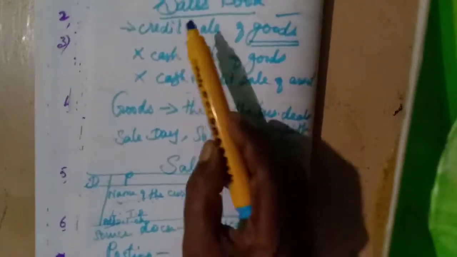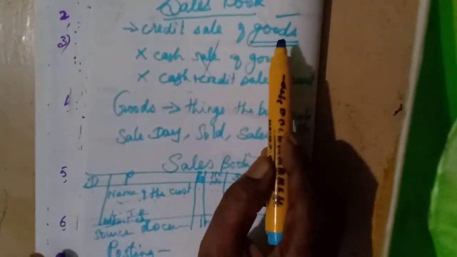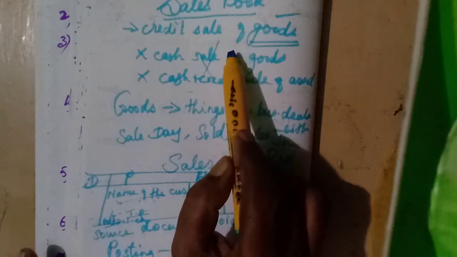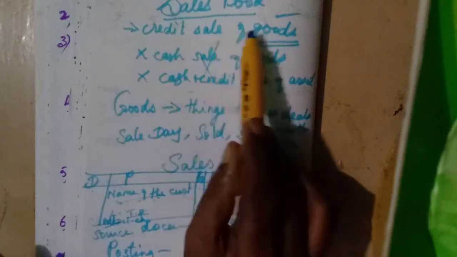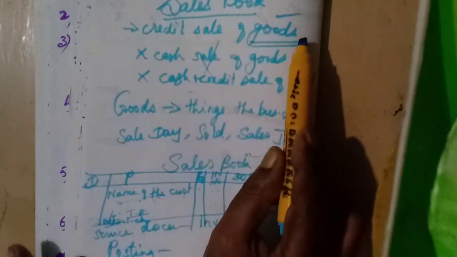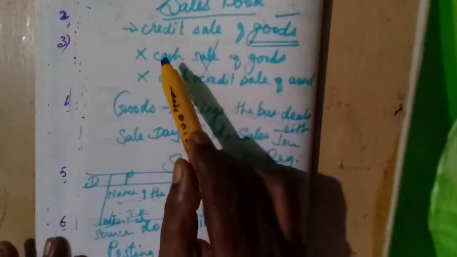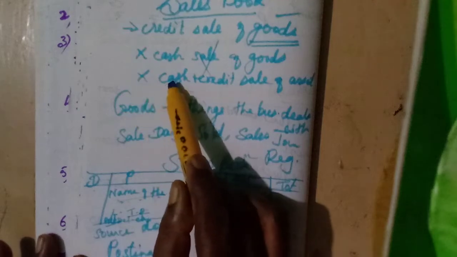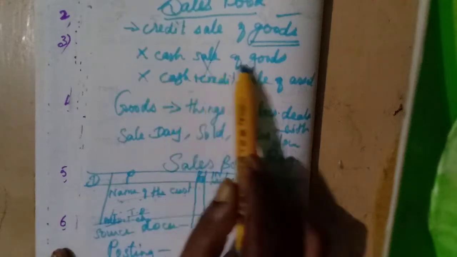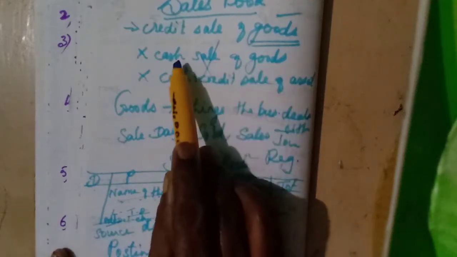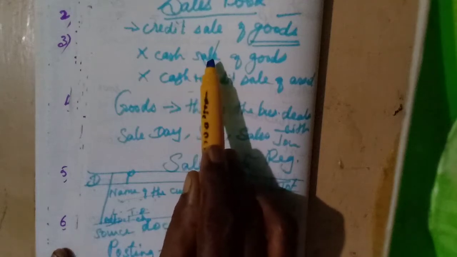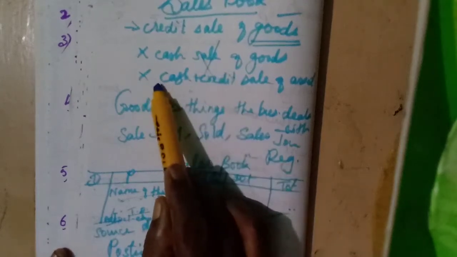Only the credit sale of goods are made in the sales book. Goods means the things that the business concern is dealing in, isn't it? Then which one should not be entered? Cash sale of goods should not be entered, because this will appear only in the cash book.